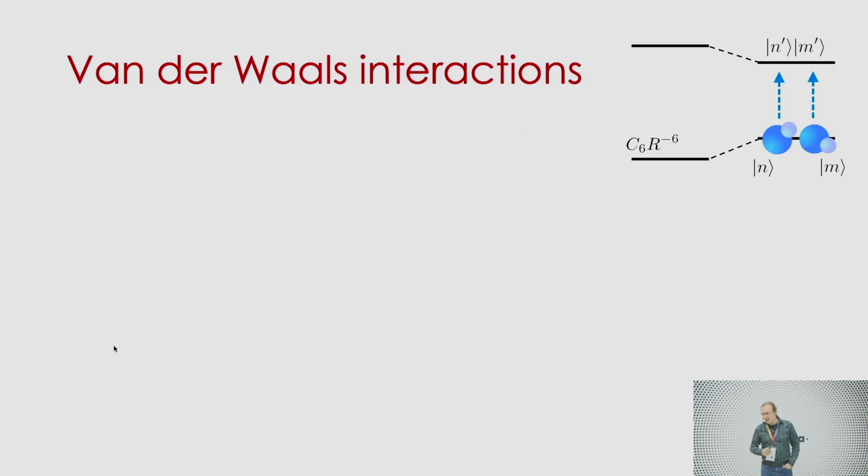So I said molecules in one state don't have a dipole moment, so there's no first order dipole-dipole interaction. So what do we have? Well, we mostly have van der Waals interactions. If we have two molecules in some state, you can have virtual excitation to some other state. This gives second order coupling, and it splits these energy levels in a way that you get some attractive van der Waals interaction.